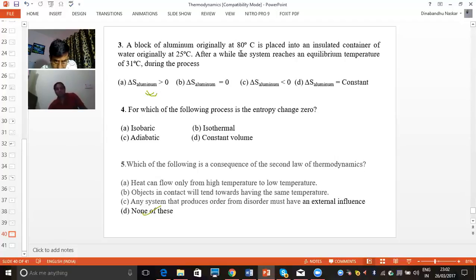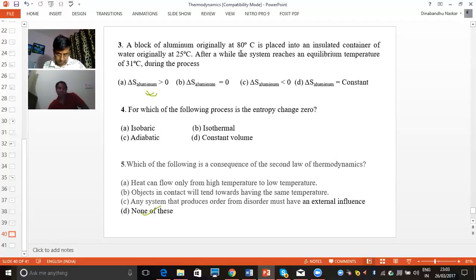Coming to the next question: which of the following is a consequence of the second law of thermodynamics? The first option is: heat can flow only from higher temperature to lower temperature. This is possible only in the natural way, but we can also do it in reverse. We can transfer heat from low temperature to high temperature by doing some external work. This is possible by the second law of thermodynamics.